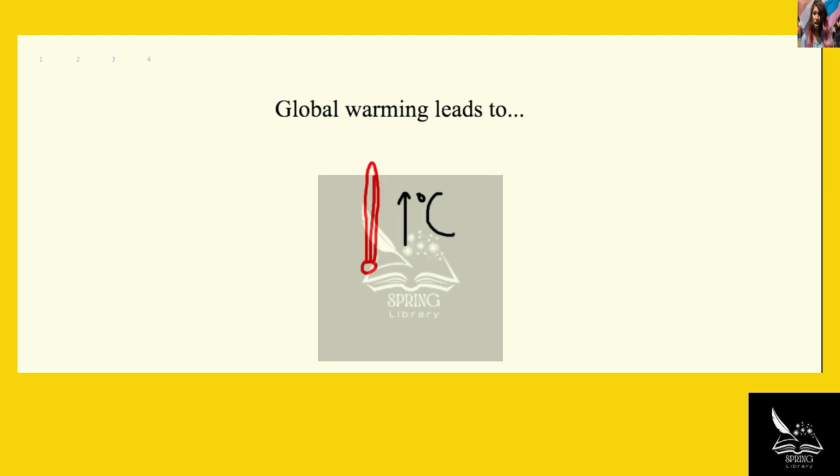So the first thing we can come up with based solely on the name is that global warming leads to a rise in temperatures globally. That's pretty much the most direct consequence, meaning we can probably pretty safely say that option B is not the answer to this particular question because we're looking for the indirect one in that list.